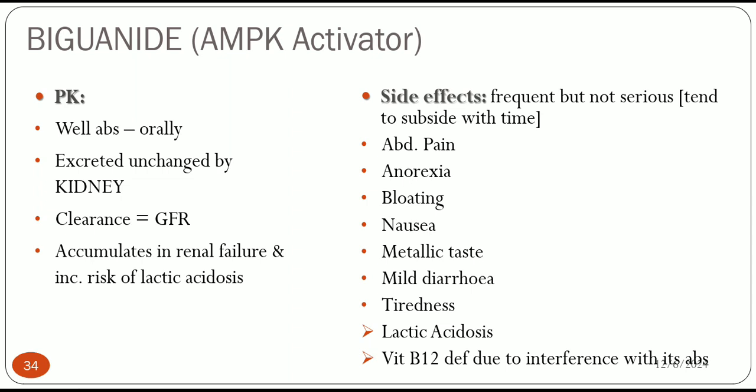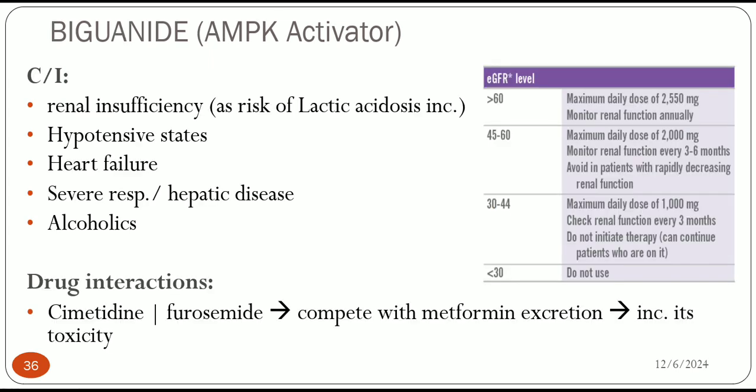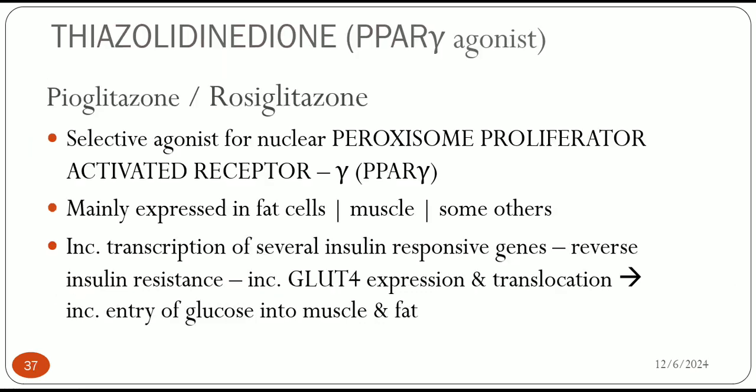Lactic acidosis is the most serious side effect of this. Other side effects include vitamin B12 deficiency due to interference with absorption. Uses are in all type 2 diabetes mellitus and PCOD; yes, PCOD is a very important use. Then AIDS related metabolic syndrome and antipsychotic induced weight gain. Then contraindications are renal insufficiency, hypotension, heart failure, alcoholism. Yes, some drug interactions can also occur. Then this is our first part. We will discuss the second part in the next video. Thank you.